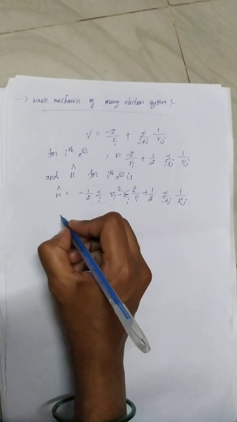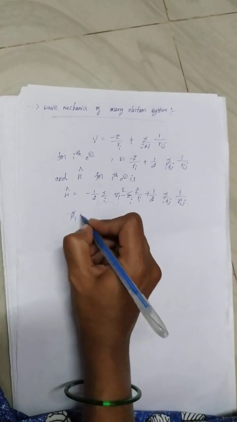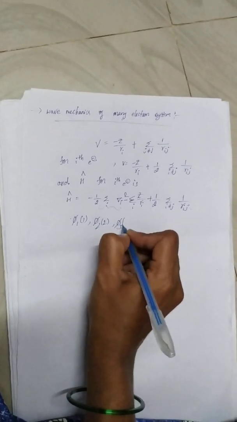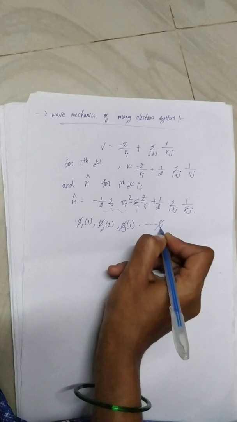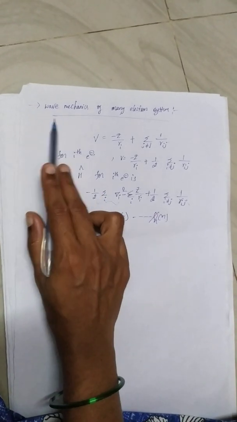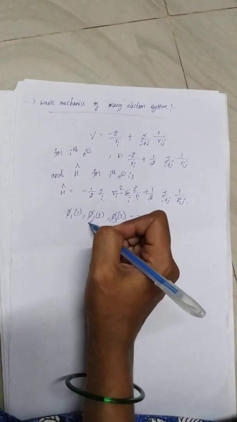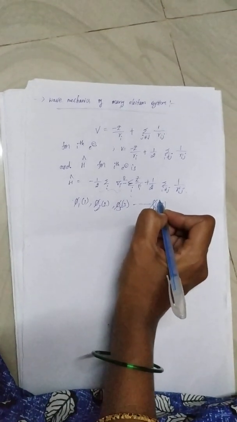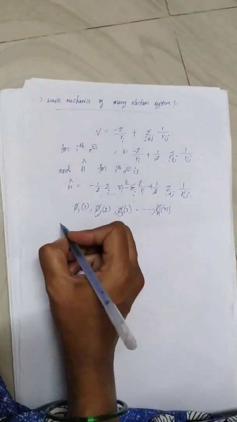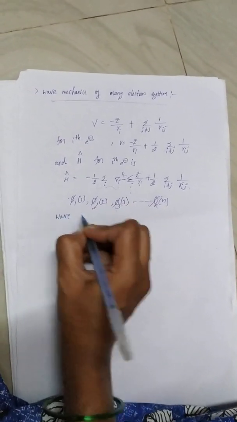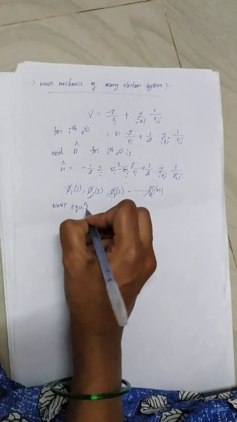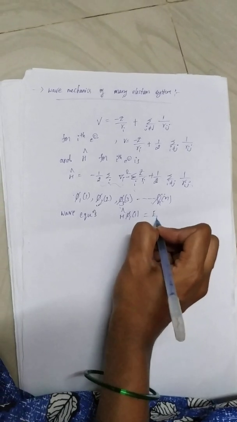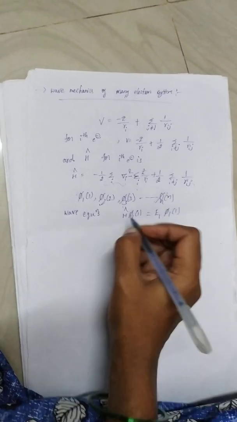Next, consider phi 1 of 1, phi 2 of 2, phi 3 of 3 and so on, phi n of n. Here, in the wave mechanics of a many electron system, these are a number of electrons with different wave functions. For these electrons the wave equations are: H cap phi 1 of 1 equals E1 phi 1 of 1.